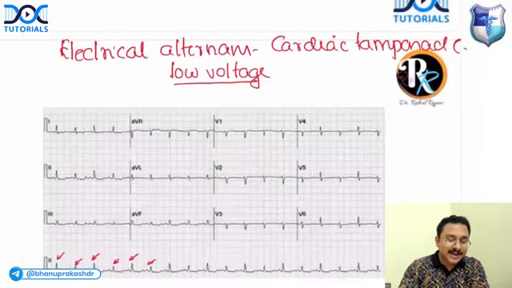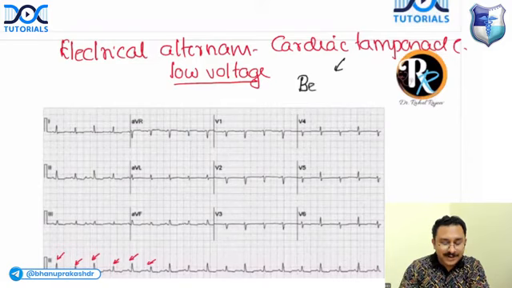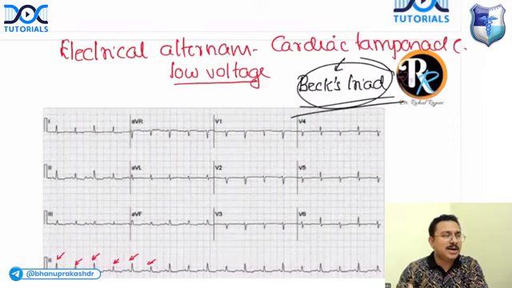What is the characteristic triad of cardiac tamponade? Can you tell me? Always remember Beck's triad. The characteristic triad is Beck's triad. It is a very favorite for FMGE exams. They commonly ask questions about Beck's triad.